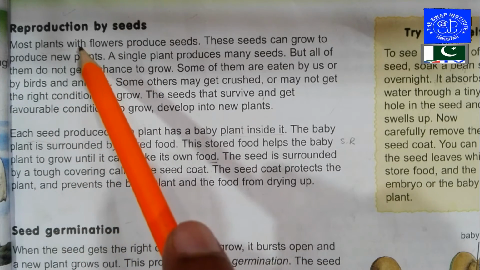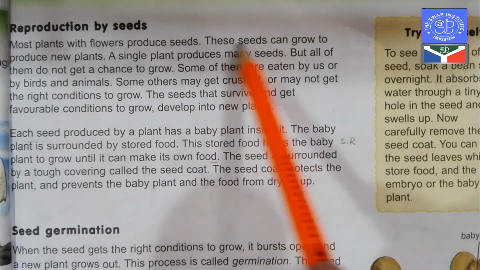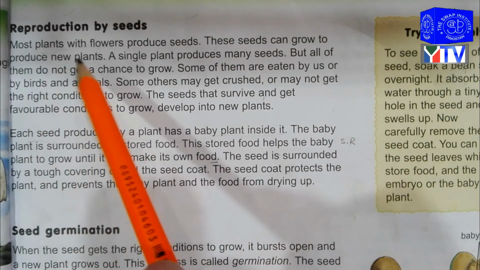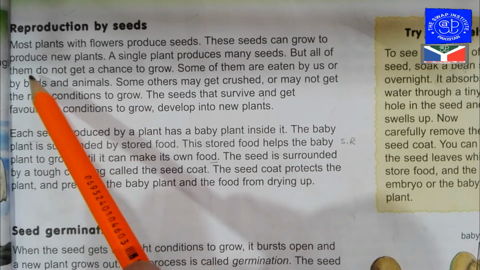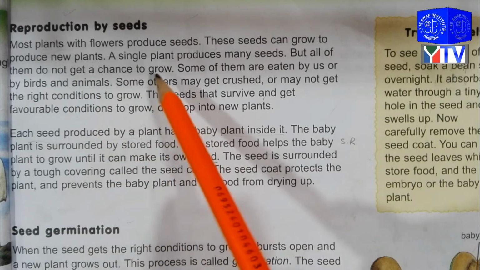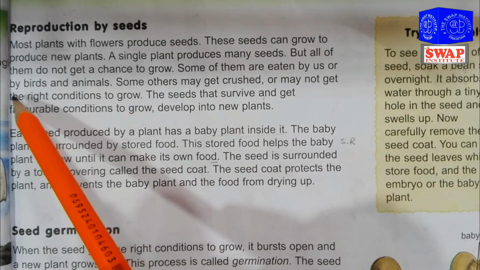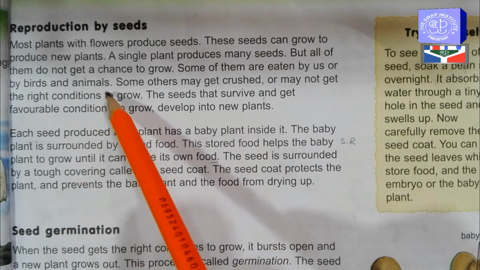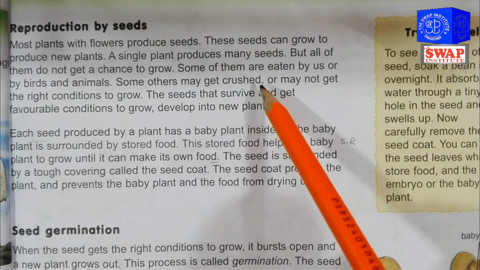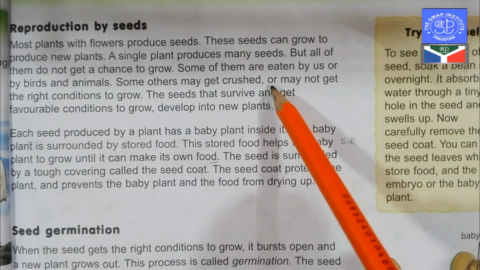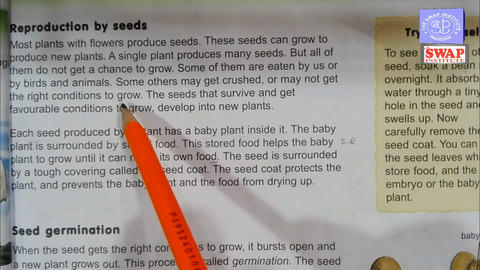Most plants with flowers produce seeds. These seeds can grow into new plants. A single plant produces many seeds, but all of them do not get a chance to grow. Some of them are eaten by us or by birds and animals. Some others may get crushed and wasted, or may not get the right condition to grow.